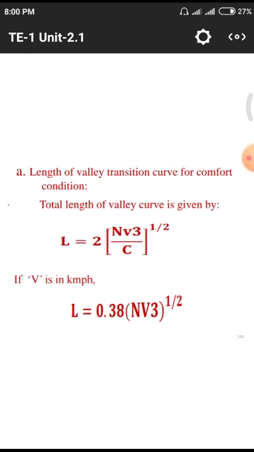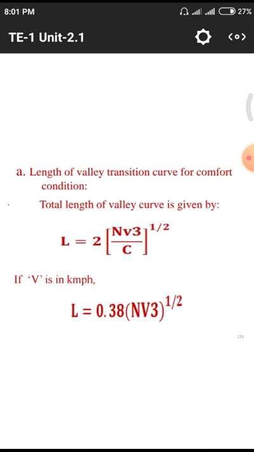This is the equation. Length of the curve for comfort condition depends upon this equation. L equals (2 N V cube by C) whole power 1 by 2. That means square root of N V cube by C, only the square root belongs to N V cube by C, not to 2, where N is the slope, V is the velocity of the vehicle traveling on that valley curve, and C is the rate.